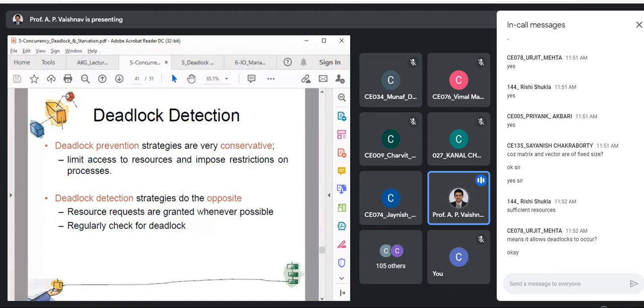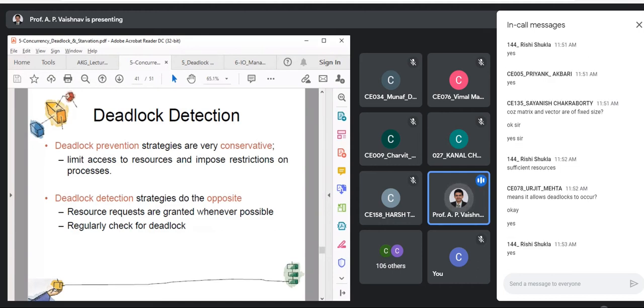So after allocation, we will periodically, let us say you set a timeline, that is after every 2 hours, 3 hours, it depends upon the algorithm that you are using. You check and you run the deadlock detection algorithm. If deadlock detection gives you yes, that means if deadlock is present, then you need to handle it. Otherwise, you can continue. There are only two possibilities. Is that fine? The approach, right?